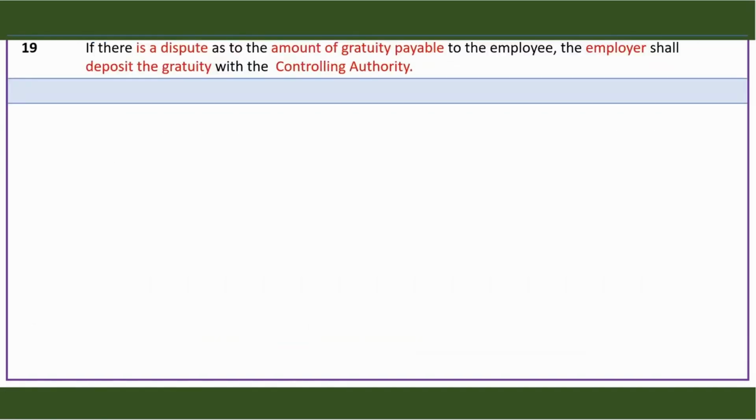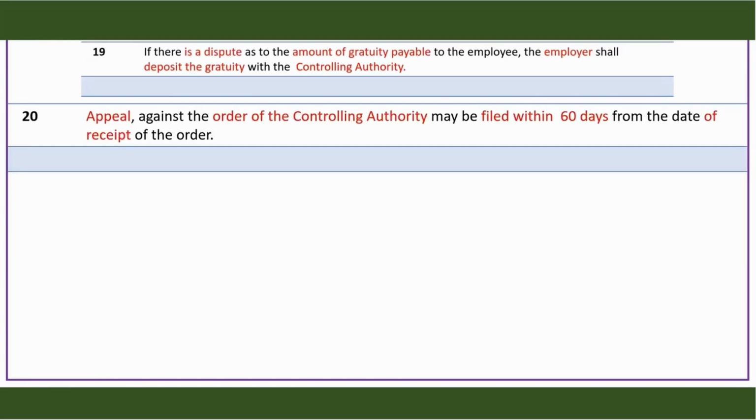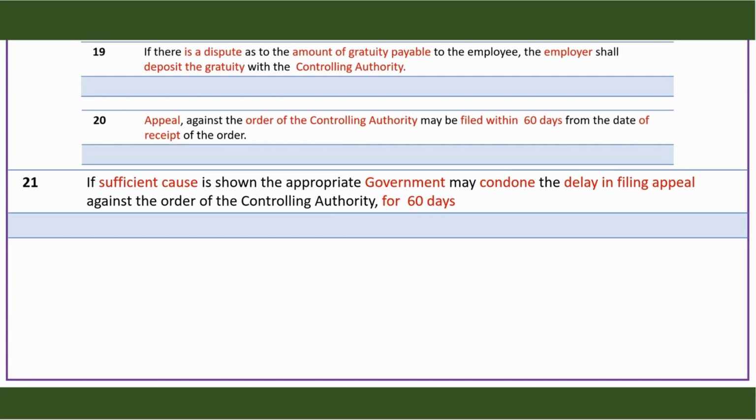If there is a dispute on the amount of gratuity payable, the employer can pursue the dispute, but before that, it is safer for him to deposit the gratuity with the controlling authority and proceed with the dispute. The controlling authority may give his decision, and any decision given by him can be appealed, but the appeal has to be filed within 60 days from the receipt of the order of the controlling authority. There is a limit of 60 days for filing of appeal, but if sufficient cause is shown, the government may condone the delay and give time up to another 60 days.